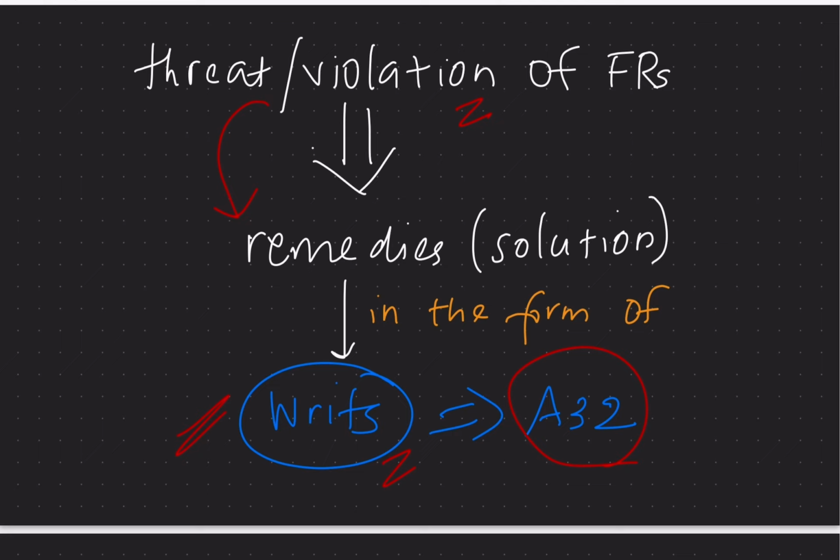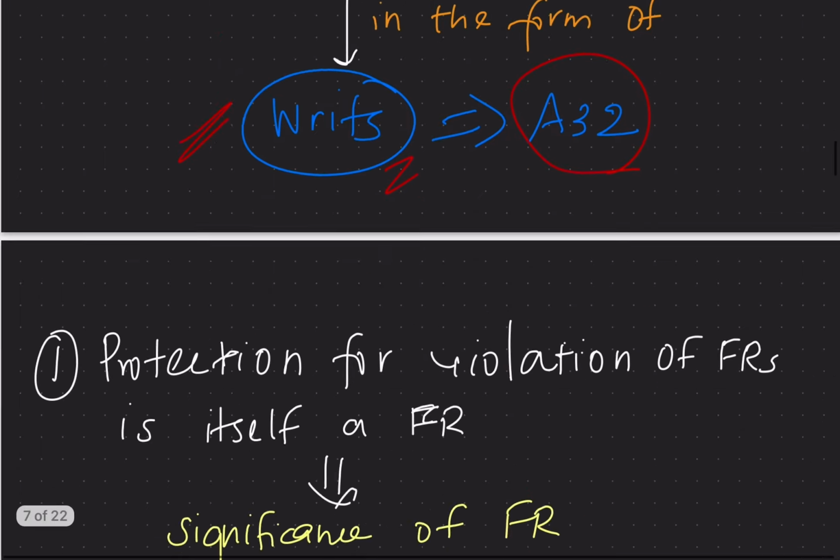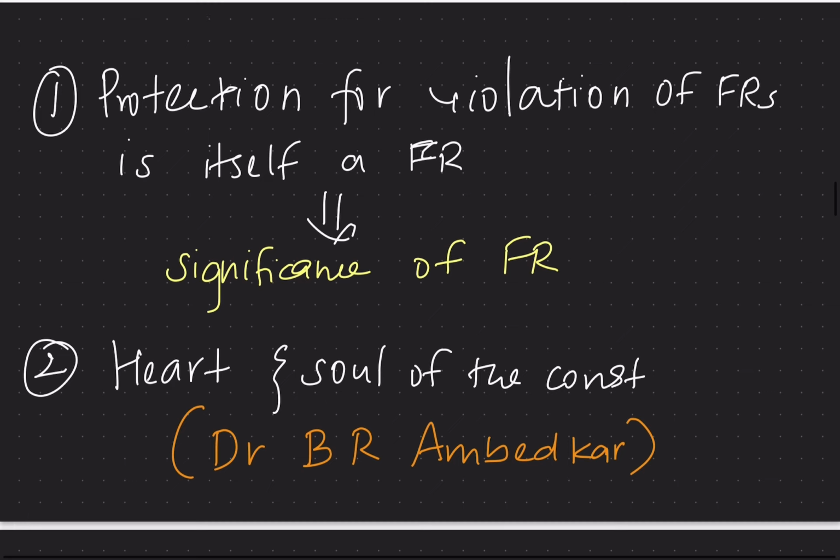If there is a violation of fundamental rights, there has to be some protection, right? There has to be some solution or remedy, correct? So this remedy itself is made a fundamental right. That is the beauty, or the significance, of fundamental rights. The protection for the violation of a fundamental right is itself a fundamental right under Article 32 of our Constitution.